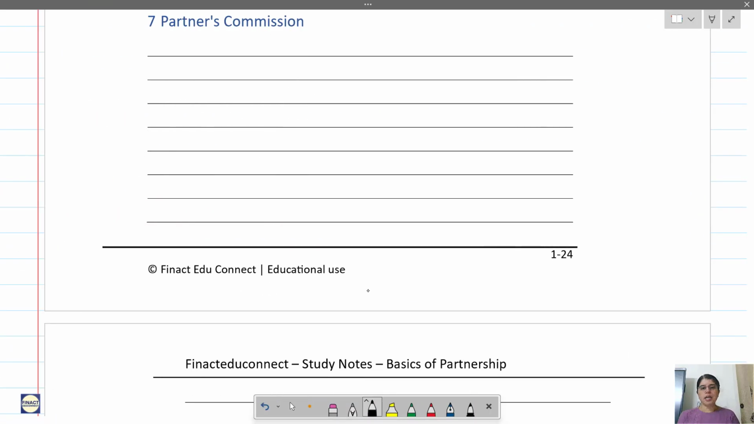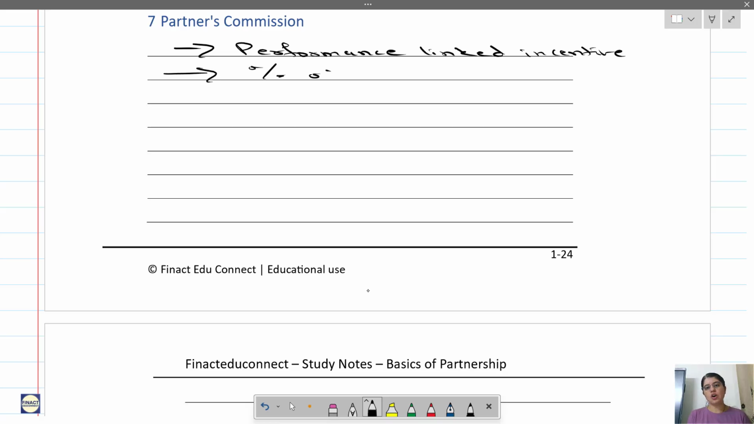Okay. Now the next one, partners commission. So commission is basically a performance linked incentive which is given. Usually commission will be a percentage of your sales or profit. Correct? And it should also be authorized by the partnership deed. So the partnership deed should have a provision to give partners commission.